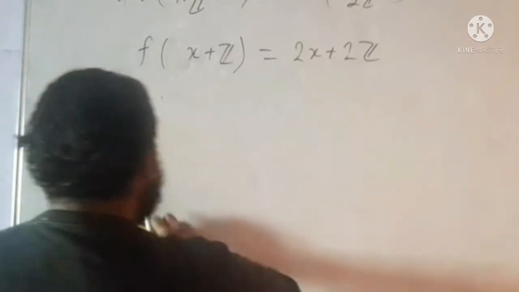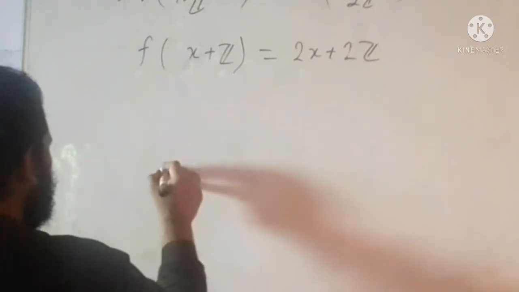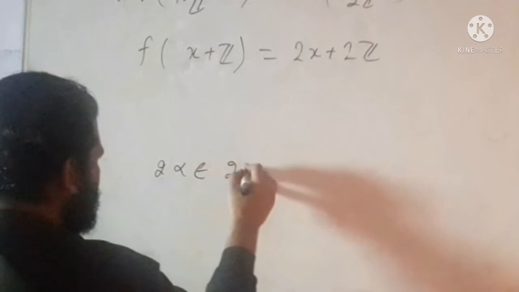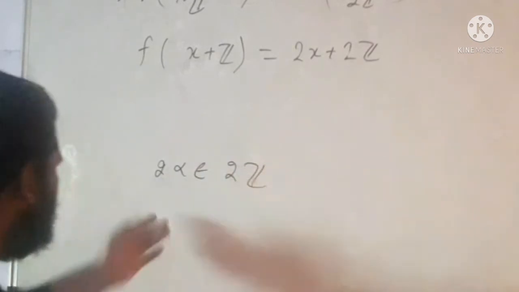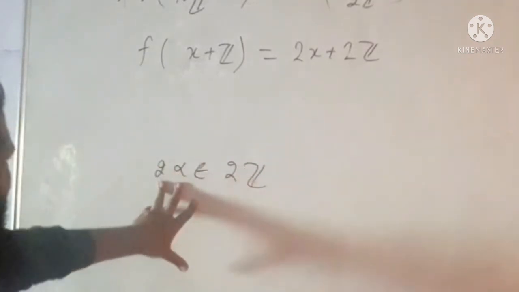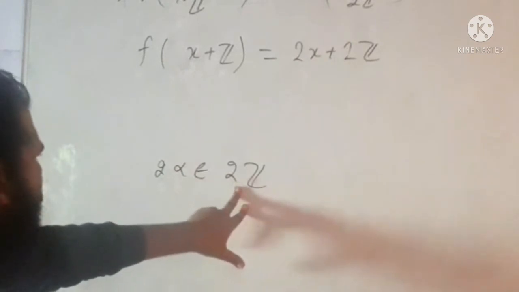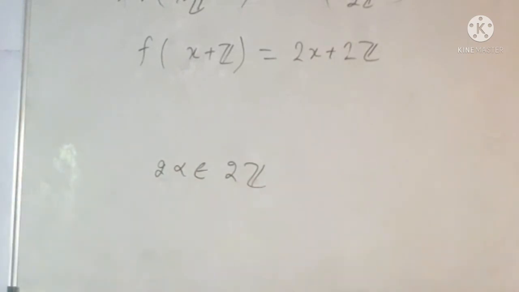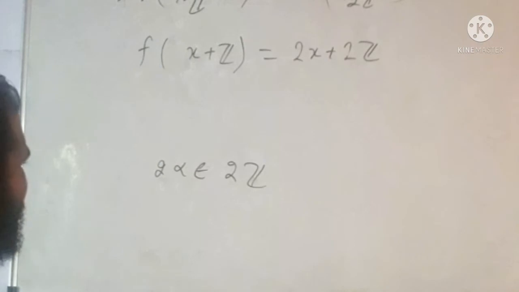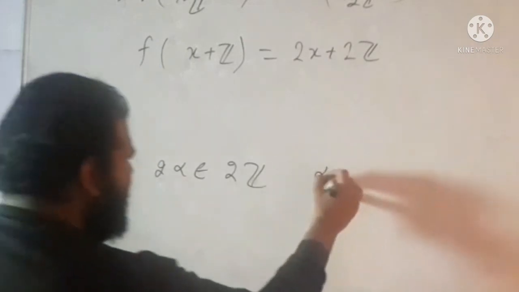Okay, because as we have proved that 2 alpha is in 2Z, what does this imply? This implies that 2 alpha is an element of 2Z. Okay, the only possibility left is what? That alpha is an integer. Alpha is an integer.